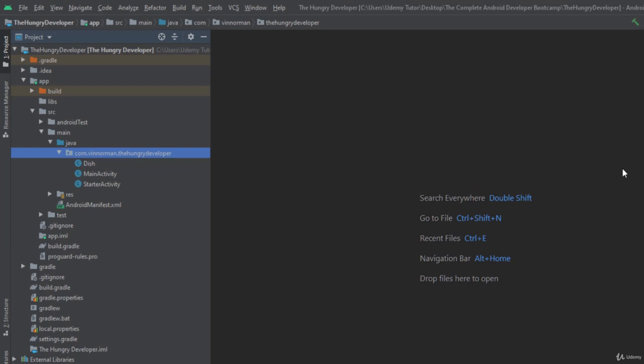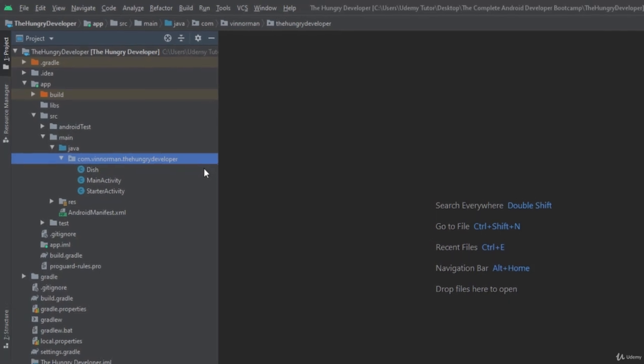Now for the rest of the course, it will be absolutely fine to use the new activity setup wizard. But in making this from scratch now, which won't take too long, we can see all of the things that happen when we make a new activity. And by uncovering these individual bits of setup that Android Studio does for us, we will gain a slightly deeper understanding of what's really going on under the hood when we add a new activity to our app.